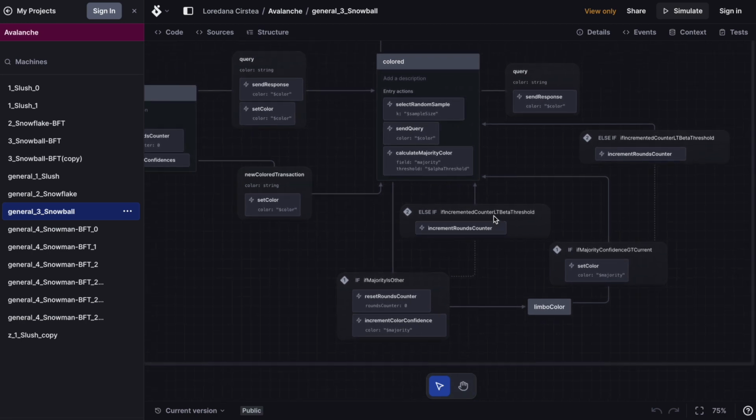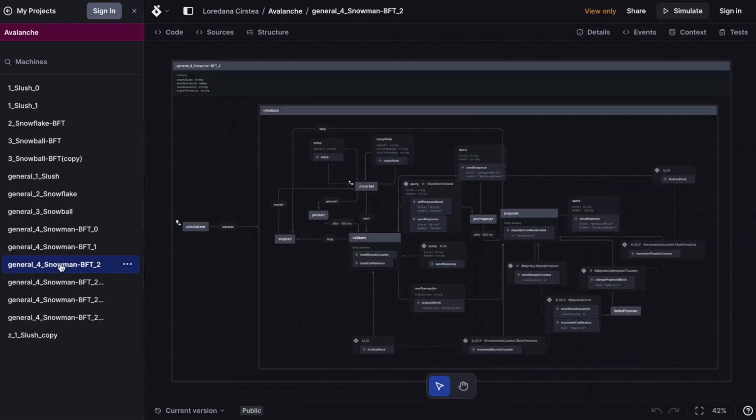Now, Avalanche also has a Snowman protocol for blockchains with linear ordered blocks, and they solve the multiple colors problem through an algorithm that reduces the possible states until they get to a binary decision, like red and blue.